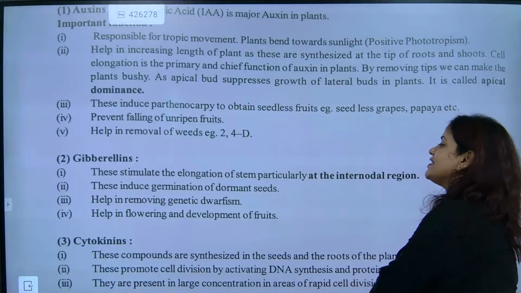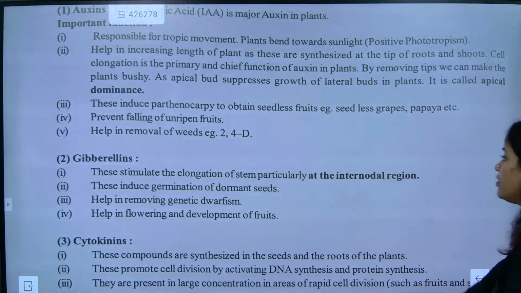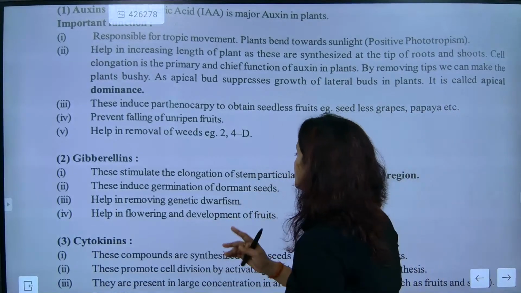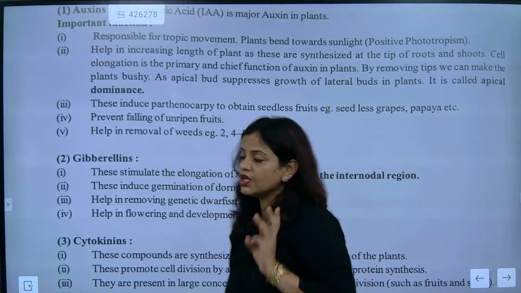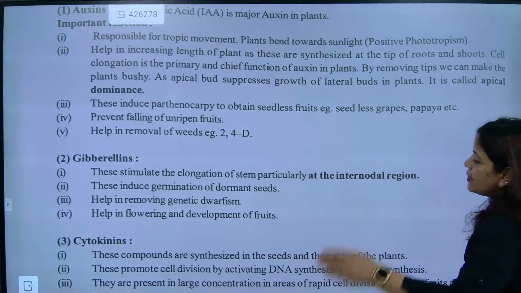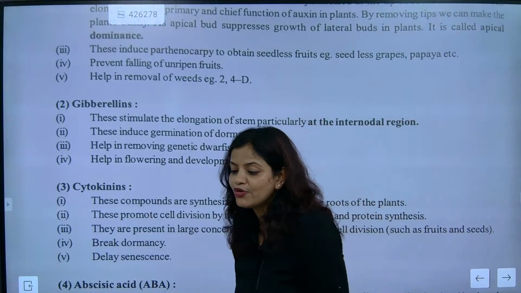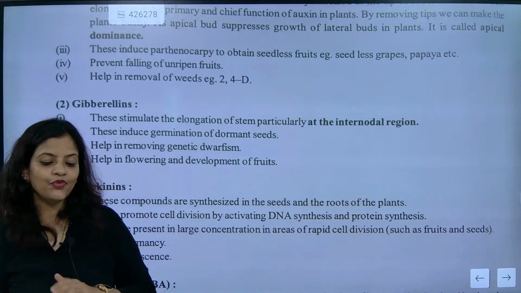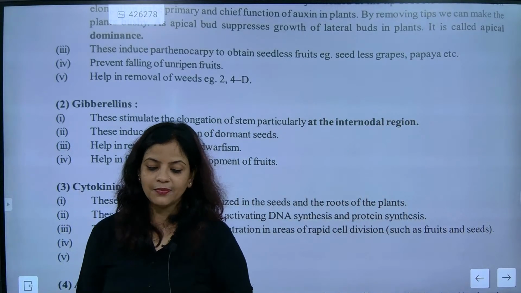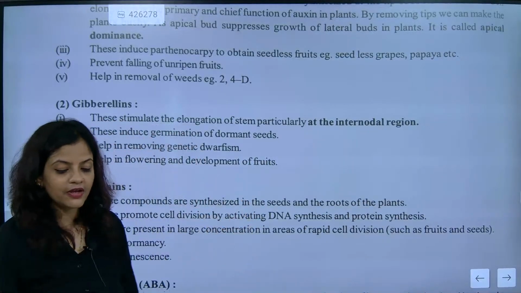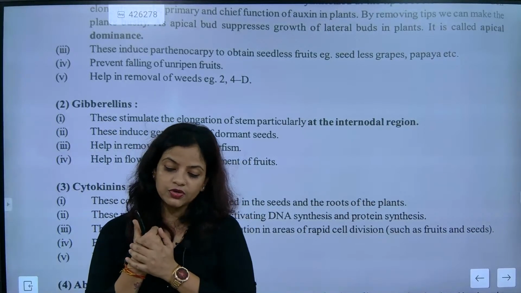So this stimulates the elongation of stem, particularly at the internodal region. Second, it induces germination of dormant seed. Third, it will help in removing genetic dwarfness, and help in flowering and development of fruits. Bingo. So these are four points. At least three you write in the examination. Story will be over. You will be getting full marks. So three catch points you remember.